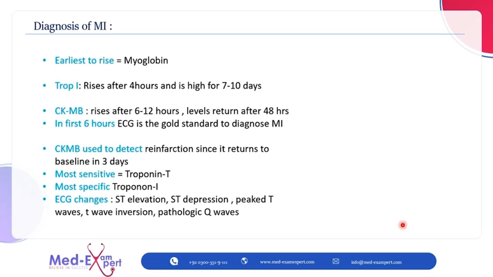Let's come to the diagnosis of myocardial ischemia. We should know that the enzyme which rises imminently and fastly just after the myocardial ischemia is myoglobin. But we do not check the myoglobin levels. We should only know that it is the earliest to rise. Now let's come to the CKMB and TROP-I. CKMB rises after 6 to 12 hours and its levels return after 48 hours.